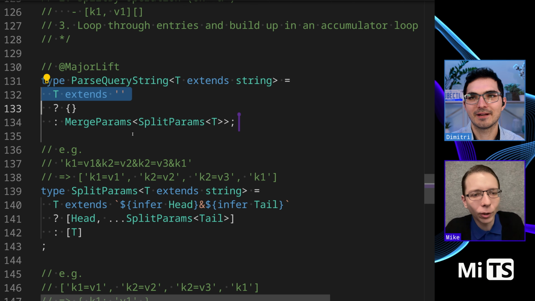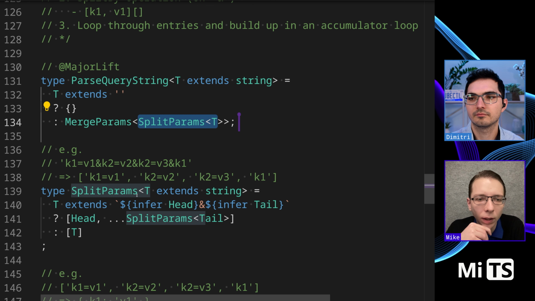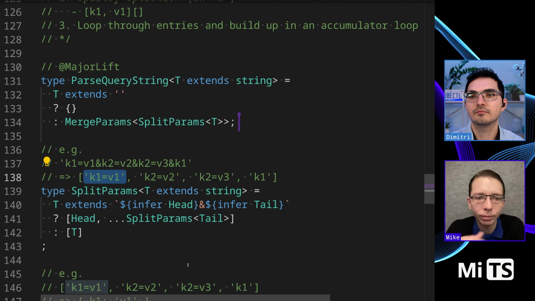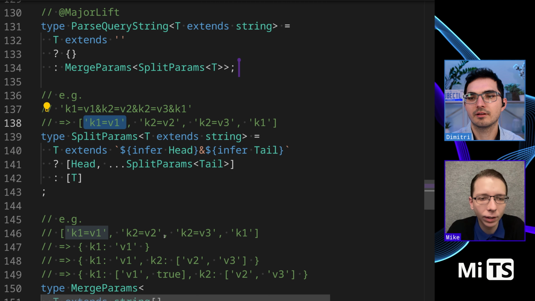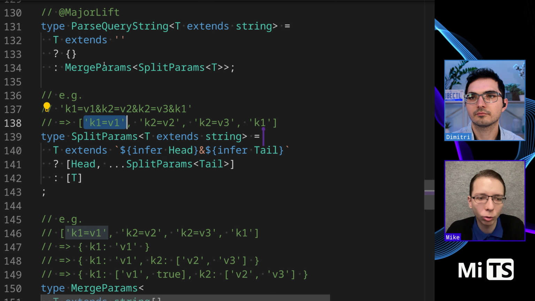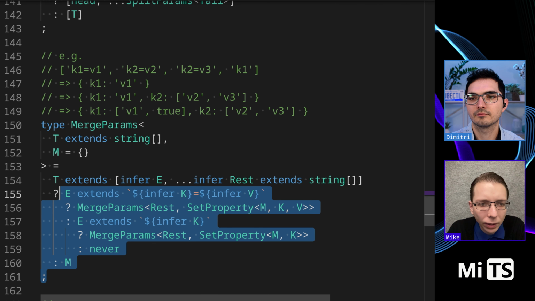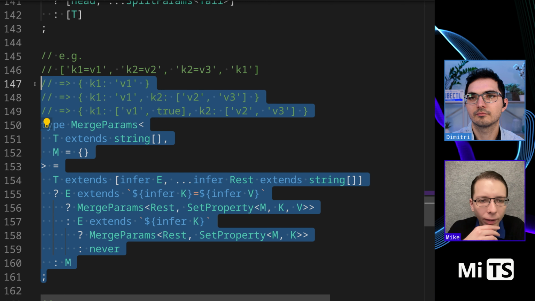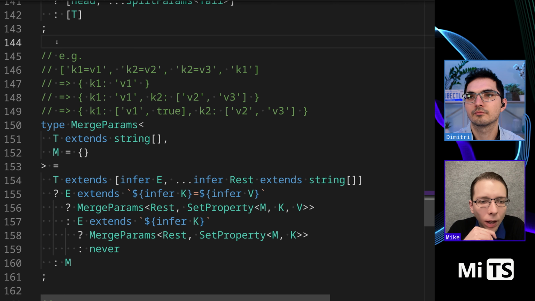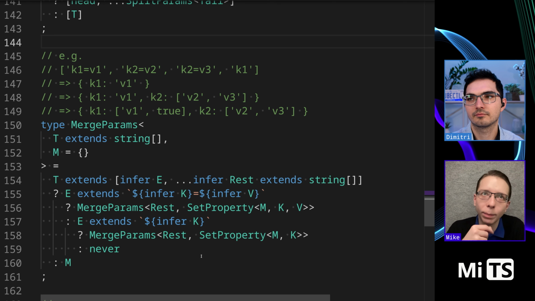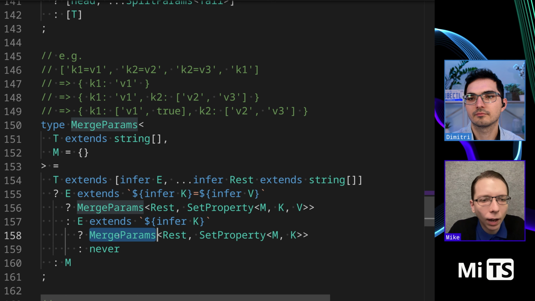That's fine. So then we're splitting params into a form that's a little different than yours. Yeah, indeed. And then we're passing that tuple into merge params, which seems to be an accumulator strategy, as we discussed before. Completely tail call optimized, which I like.